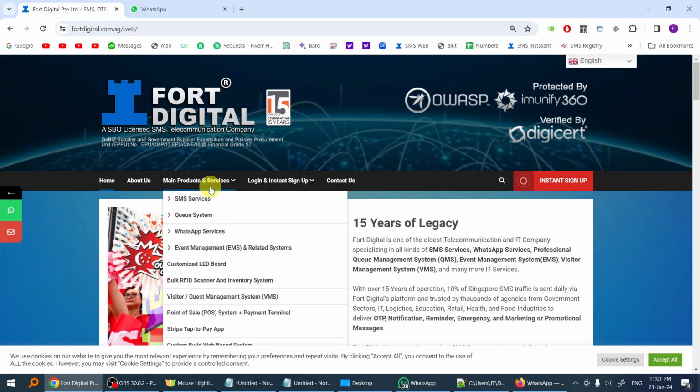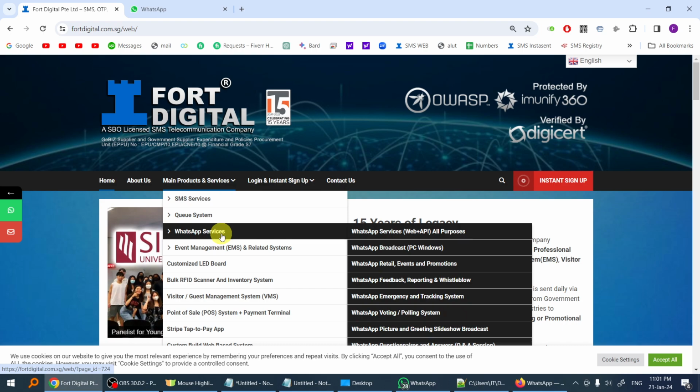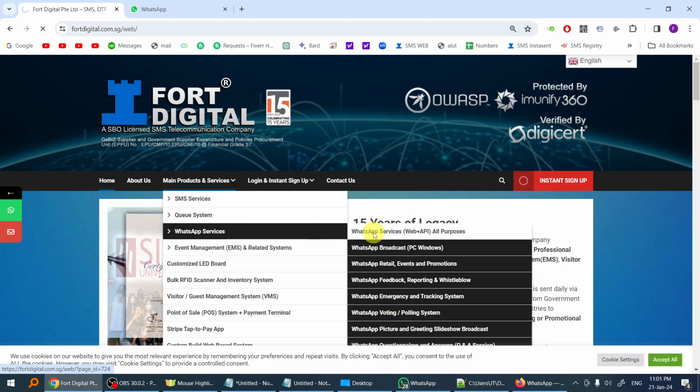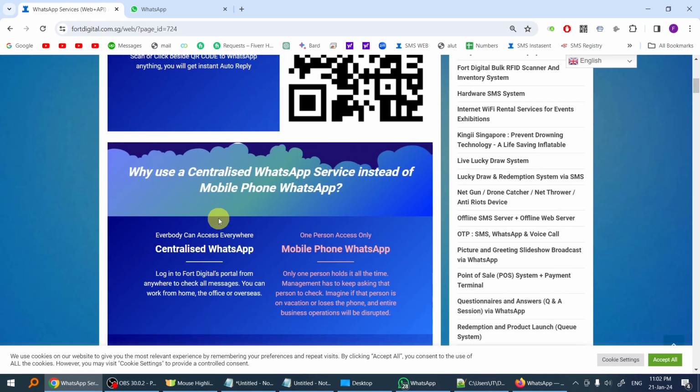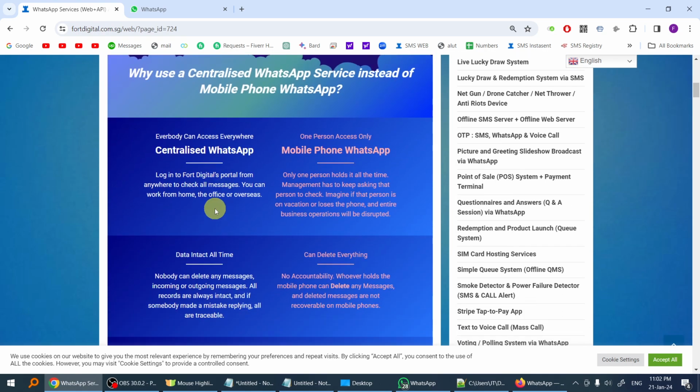Now I'm going to show you why you need to use this WhatsApp web-based system, or we call it the centralized WhatsApp web-based system. You can't use your mobile phone for WhatsApp business use, because most mobile phone WhatsApps will be handled by only one person. You'll be carried by only one person all the time. So if you have a lot of staff, you're unable to run the business properly.